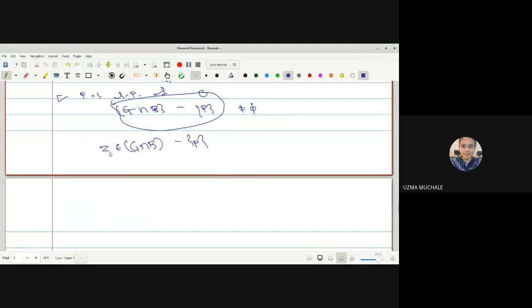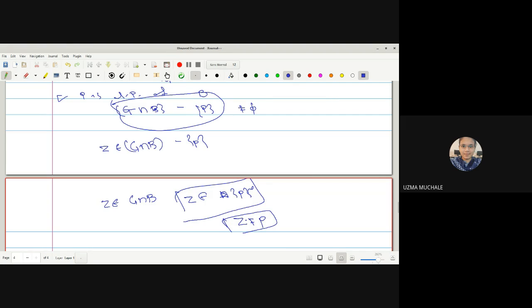Now Z belongs to this whole set. It means that Z belongs to G intersection with B, and Z belongs to the complement of P. What do you mean by Z belonging to the complement of P? I can say that Z is not equal to P. Correct?